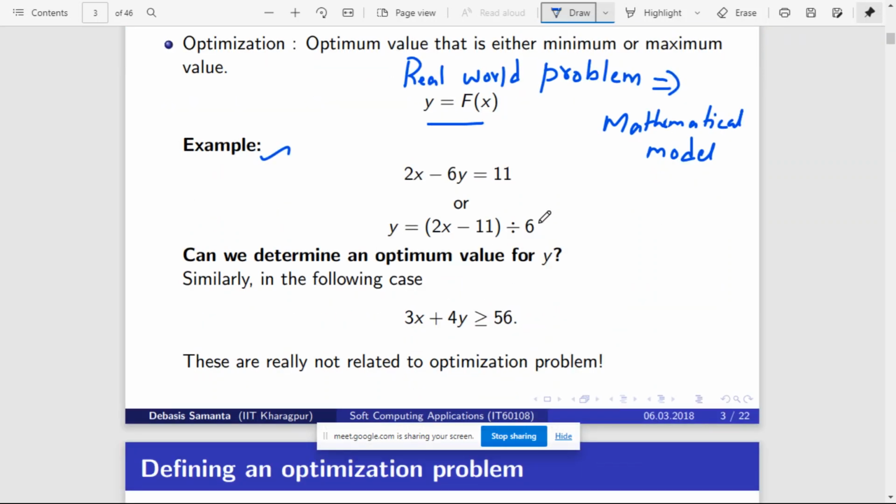So for this problem, if you plot a graph, I'll show you. I found a website where a graph can be plotted for a given equation. So it is y is equal to (2x minus 11) divided by 6.